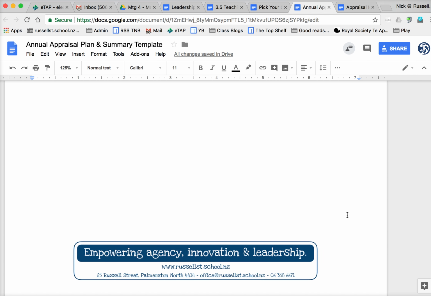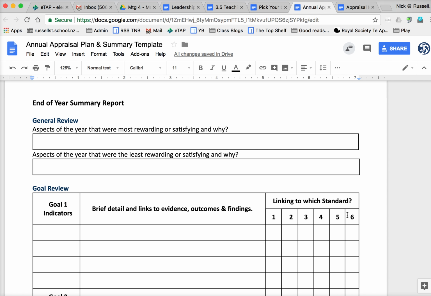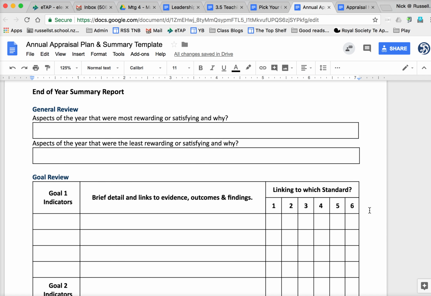But towards the end of the year, in term 4, what we need to do is complete a summary report. Essentially, the purpose of the summary report is to clearly show what you have done in terms of the year, reference the evidence that supports what you have done, and link it to the standards.